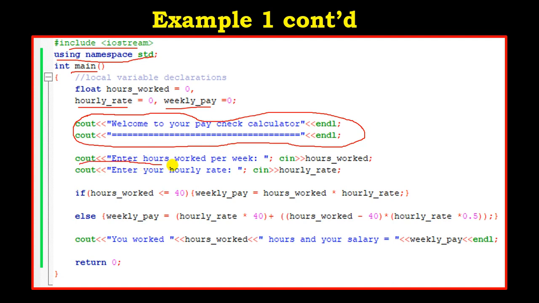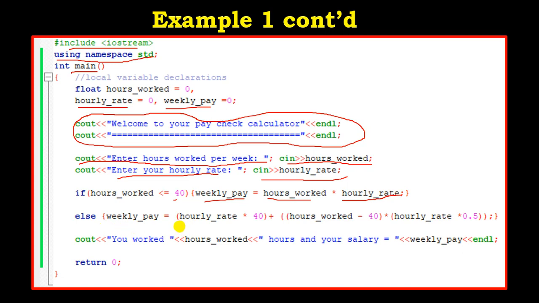So we come straight to look at the code. First we have to prompt the user to enter the hours he has worked, and then we use cin to pick the hours he has worked. Then we also tell him to enter his hourly rate, and we use cin to pick the hourly rate. So first, we look at if the hours worked is less than or equal to 40, then the weekly pay is the hours worked times the hourly rate. Else, it means that if the hours input is not less than or equal to 40, then it means that it's greater than 40.